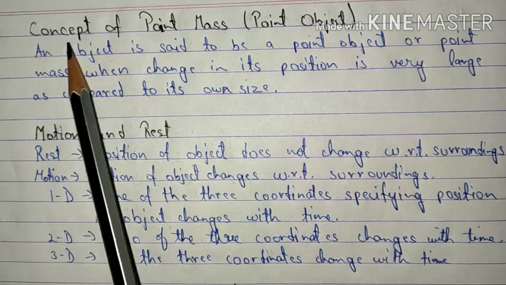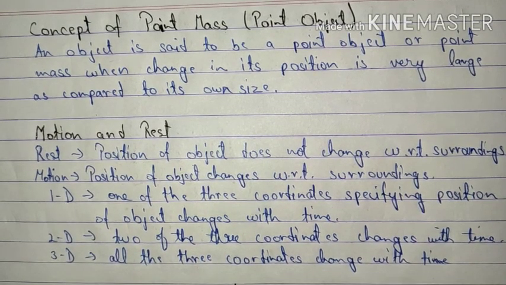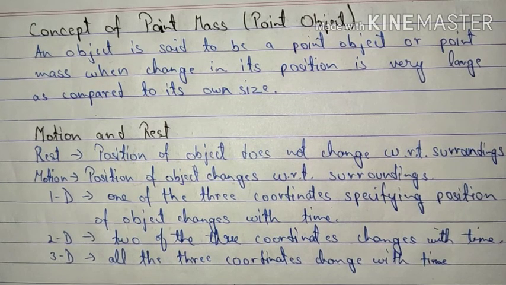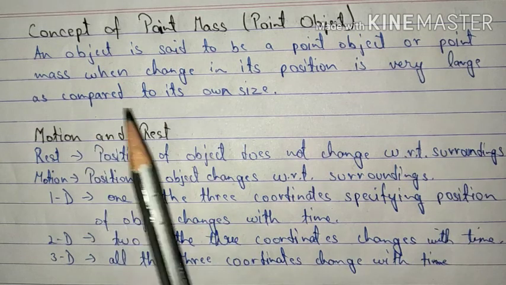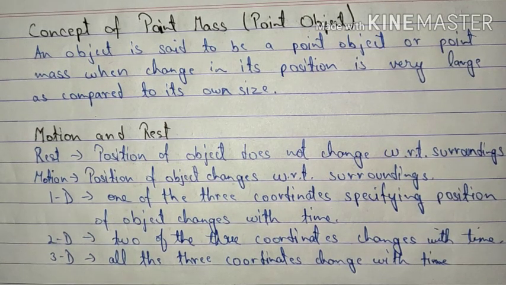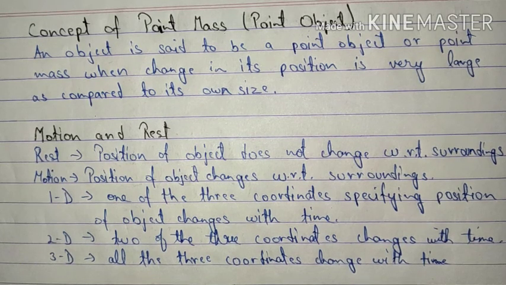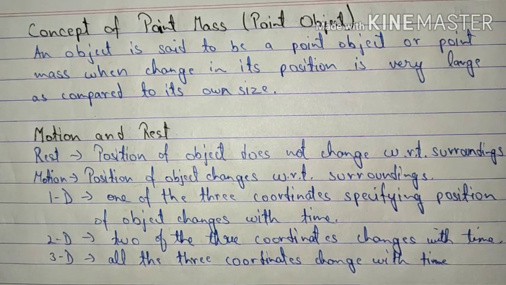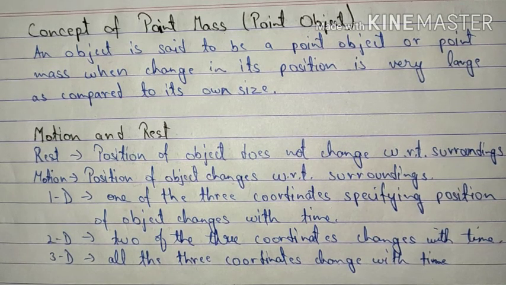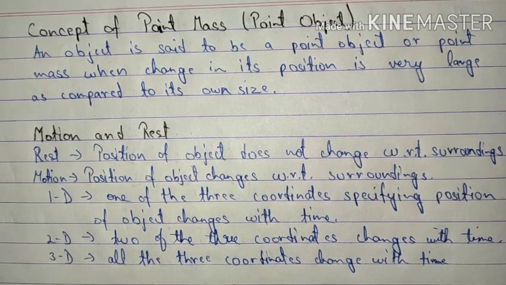Let's move to the next topic, which is the concept of point mass or point object. Now, in physics, when we are going to study motion, mostly we will be considering the object under motion as a point object. An object is said to be a point object or point mass when the change in its position is very large as compared to its own size. For example, when you are moving from your home to your school and we consider your size with respect to the path you are going to travel, that is going to be very small, and hence you will be considered as a point mass or point object for that motion.